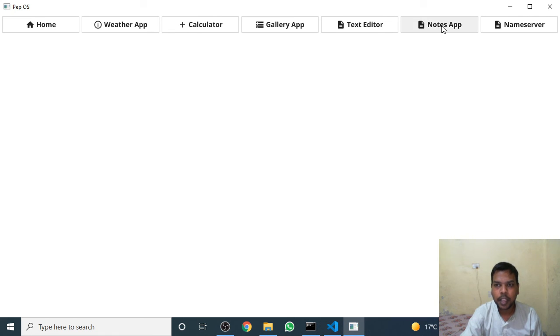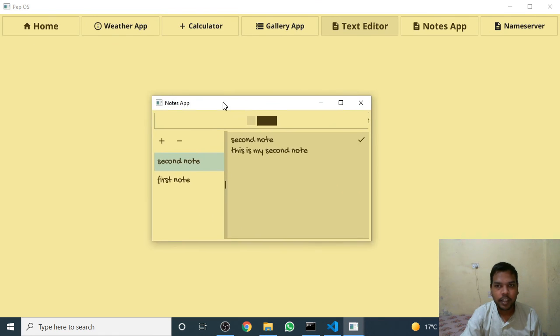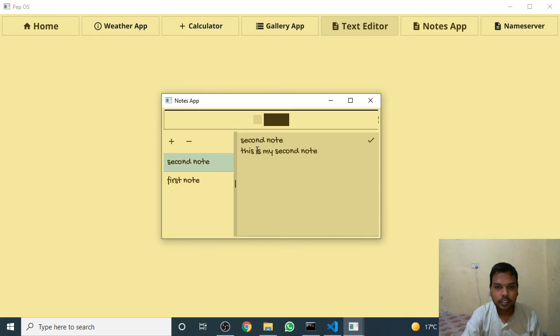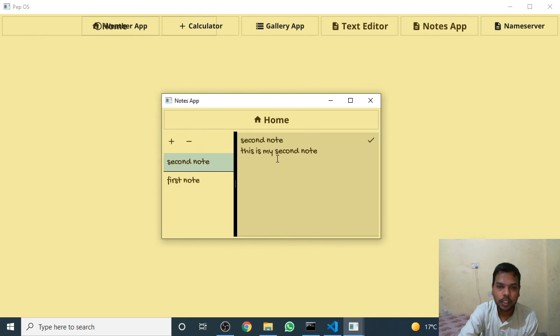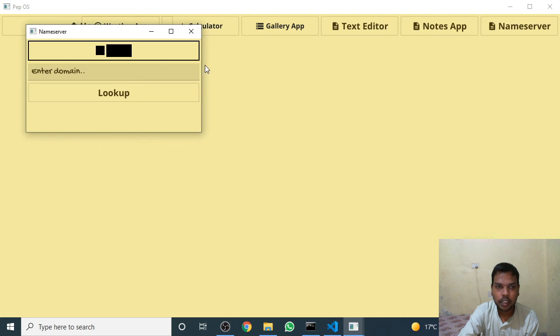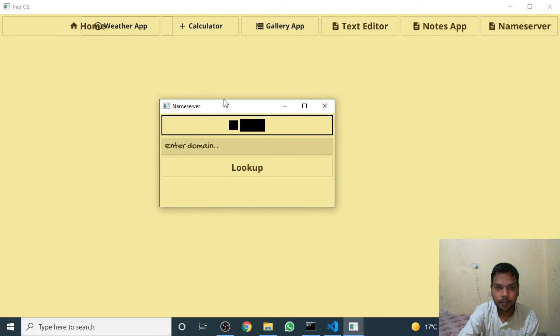Again, I embedded two apps, like the notes app, so it is giving me the theme color, like my theme, add note, and second note, which I created earlier. Okay, so these are some of the things. This is the bar which will take care of offset if we cut it, and this is the name server, it is also using that theme. Okay, so if we write the domain google.com here and look it up, it will pop up the message ns.google.com.